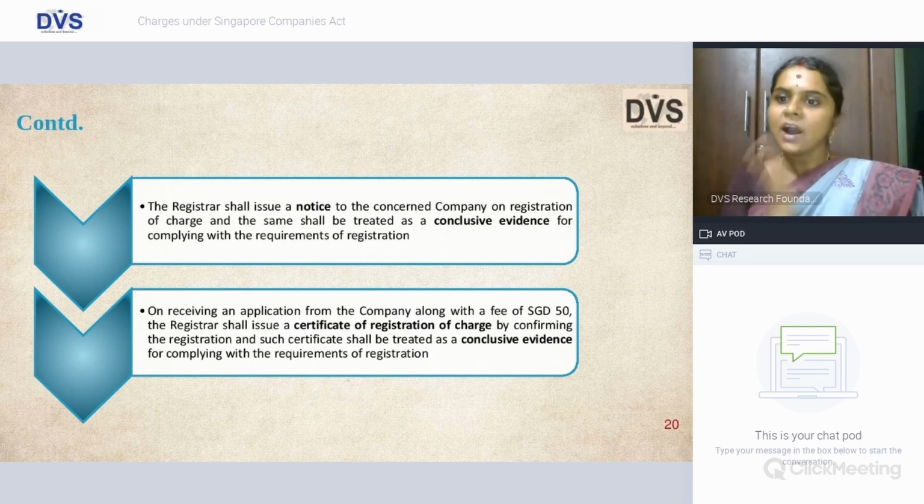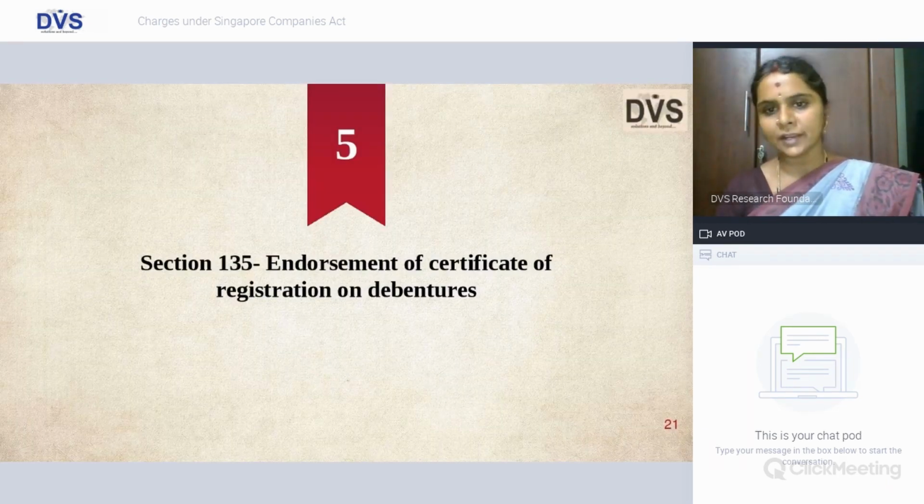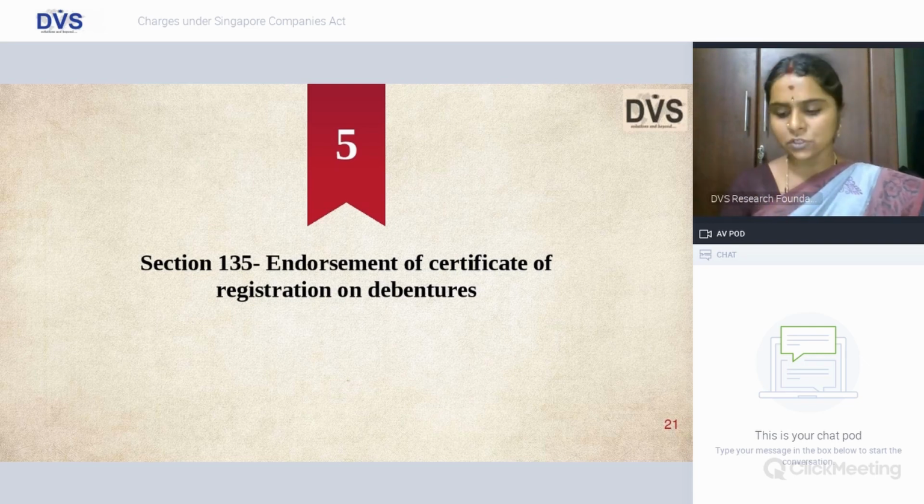And the registrar, after this registration of charge, will issue a notice, and that is construed as conclusive evidence. And if the company wants a certificate, they may pay Singapore $50 and get a certificate as well. But the notice itself is conclusive proof that a charge is registered.